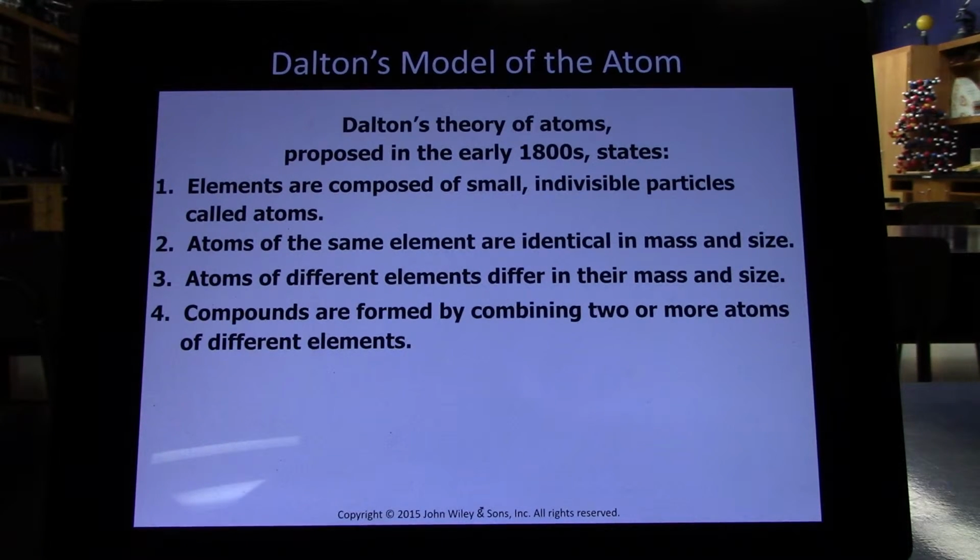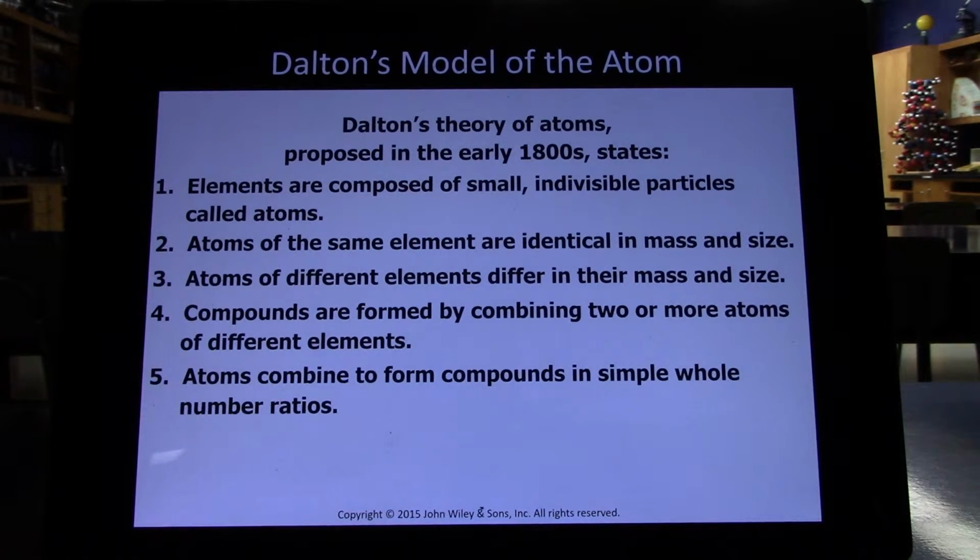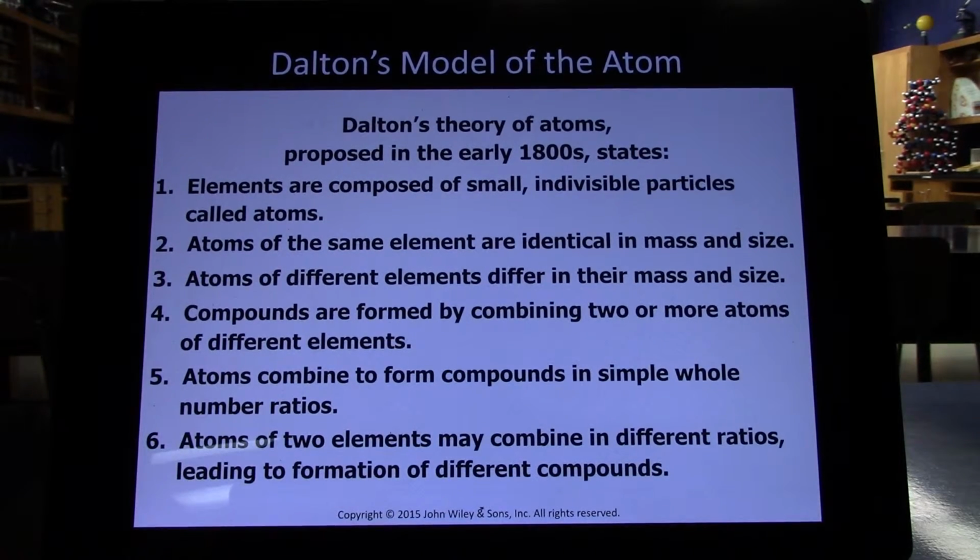But 4, compounds are formed by combining 2 or more atoms of different elements. We still believe that to be completely true. 5, atoms combine to form compounds in simple whole number ratios. We still believe that. And 6, atoms of 2 elements can combine in different ratios, forming totally different substances, and that is the law of multiple proportions.